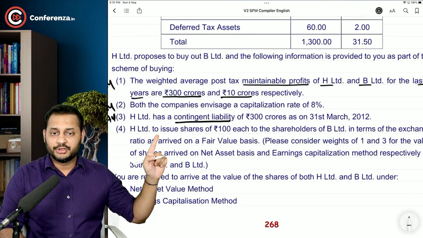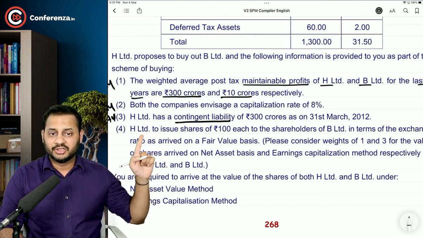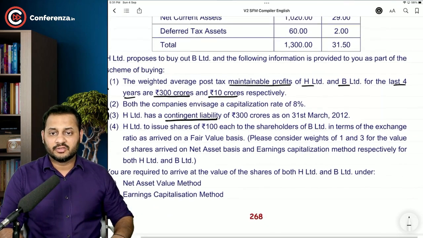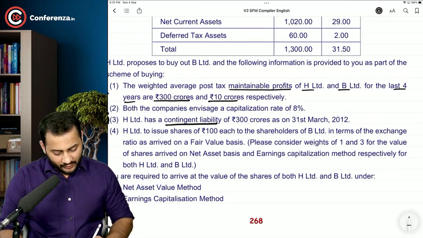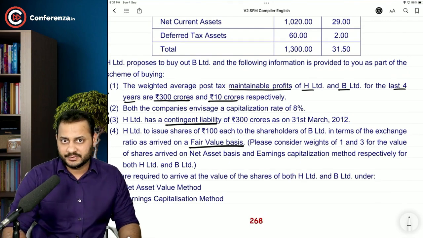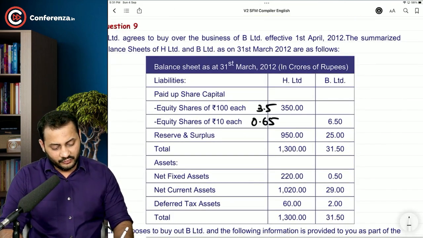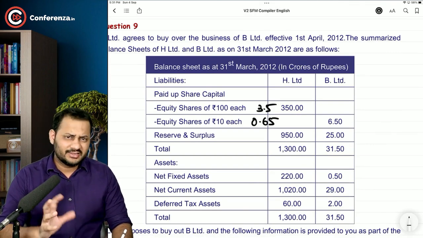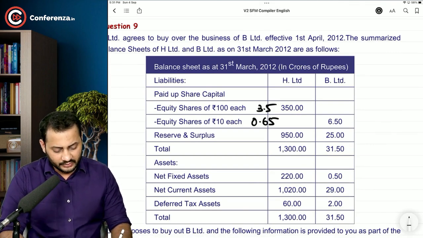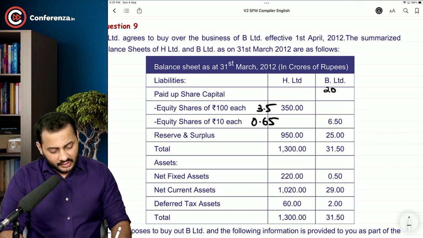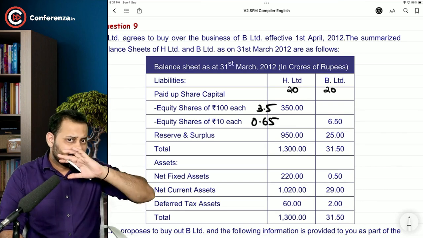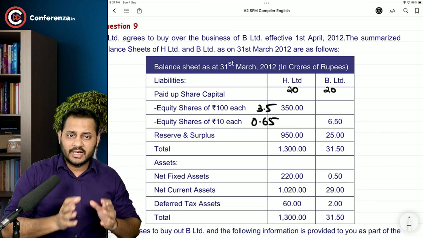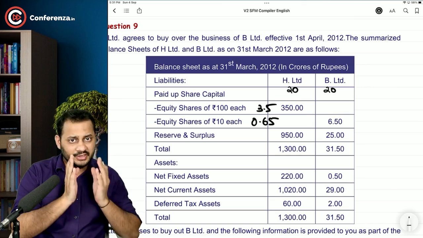H Limited is to issue shares of 100 rupees each to the shareholders of B Limited in terms of the exchange ratio as arrived on a fair value basis. Now you have to calculate the fair value of both the companies. Let's say, for example, just an example to explain the concept, the fair value of B Limited is 20 and H Limited is 20. At the end, after considering everything, you come to a conclusion that every share of both the companies is 20 rupees.